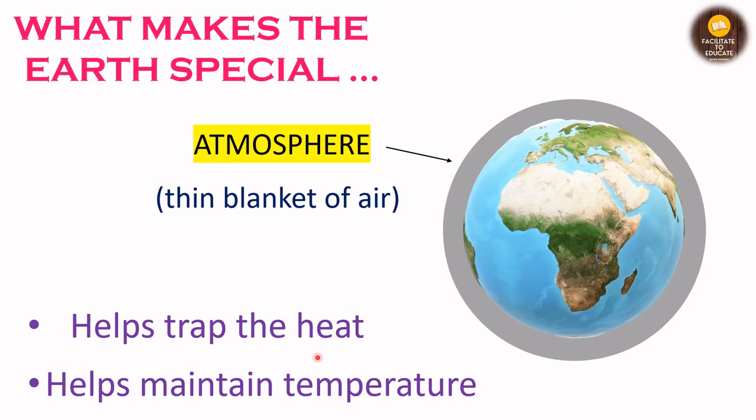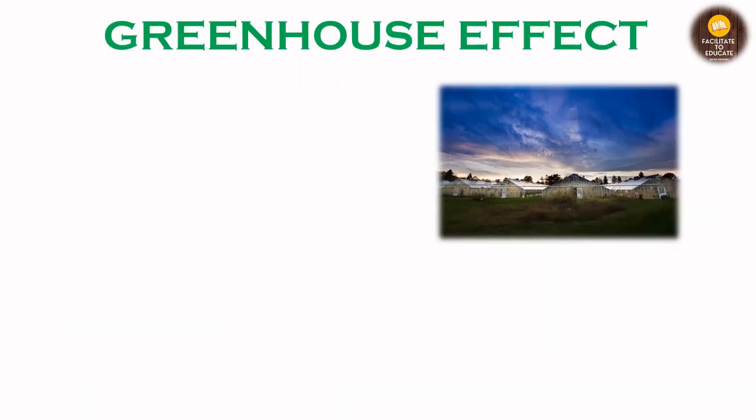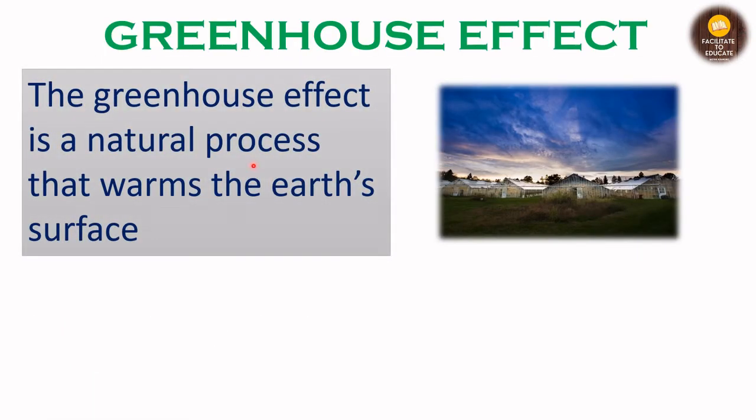Now let us see what the greenhouse effect is. We have seen what a greenhouse is and what is making the earth special. Now let us see what the greenhouse effect is. The greenhouse effect is nothing but the natural process that warms the earth's surface. As we have seen, the atmosphere helps in warming up the earth's surface, and it is known as the greenhouse effect because a greenhouse does the same thing, so it is named after that, right?